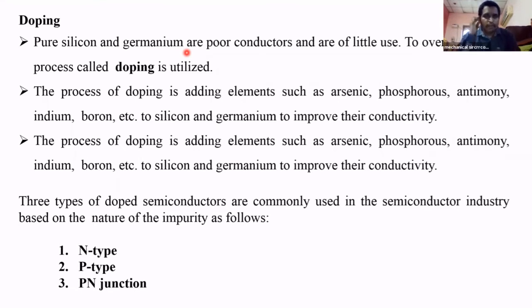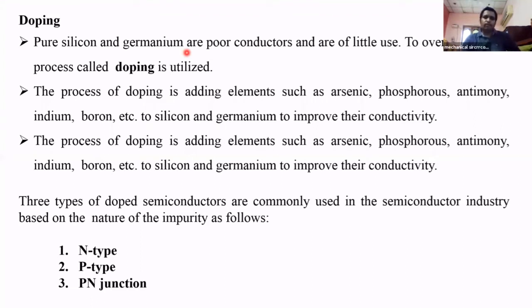Here we are adding elements like arsenic, phosphorus, antimony, indium, and boron to semiconductor materials like silicon and germanium to improve their conductivity. Okay, see this. What is doping? We are adding some impurities, meaning some other elements, into the semiconductor materials. What is the purpose? To improve the conductivity of the semiconducting materials. By adding these impurities, we can improve the conductivity.